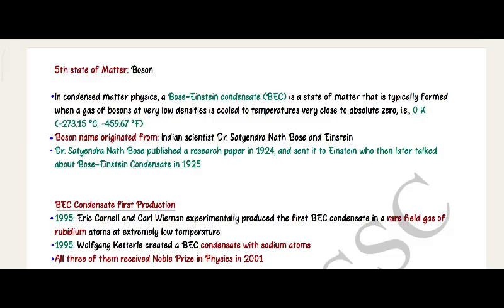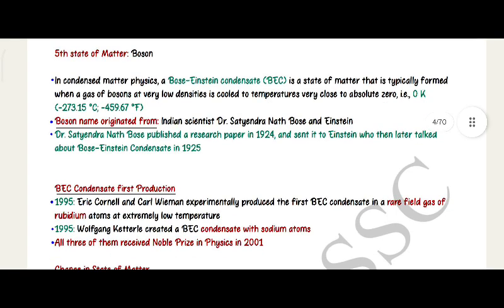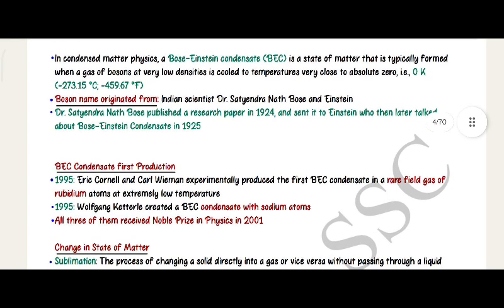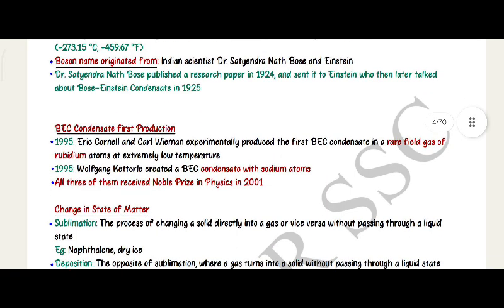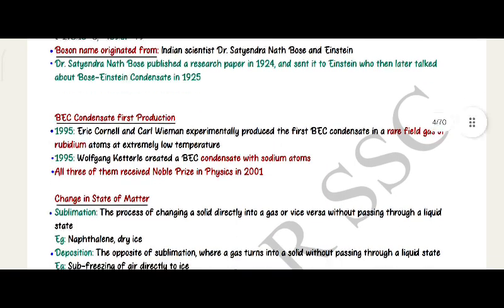Fahrenheit. Boson name originated from Indian scientist Dr. Satyendranath Bose and Einstein. Dr. Satyendranath Bose published a research paper in 1924 and sent it to Einstein, who then later talked about Bose-Einstein condensate in 1925. BEC condensate first production.